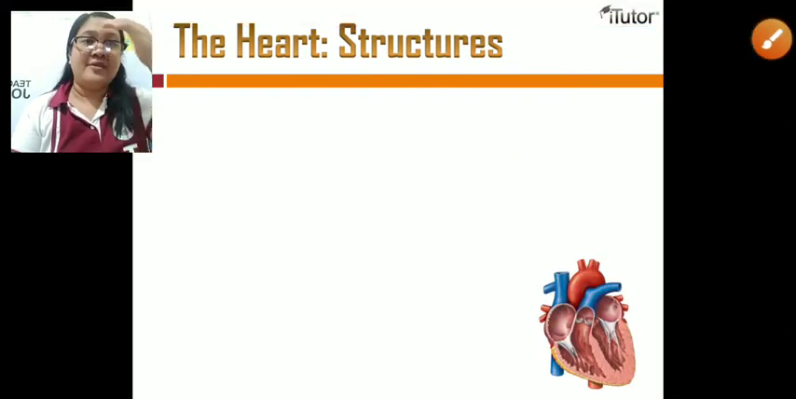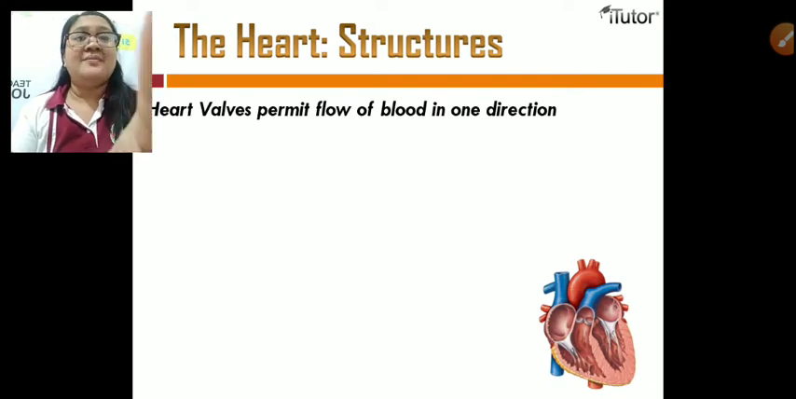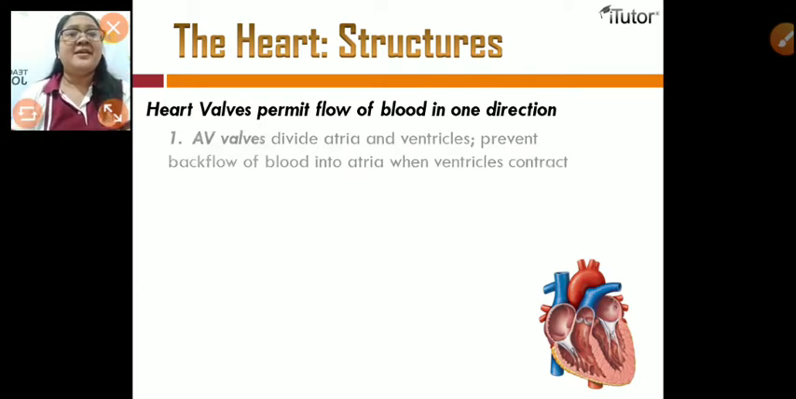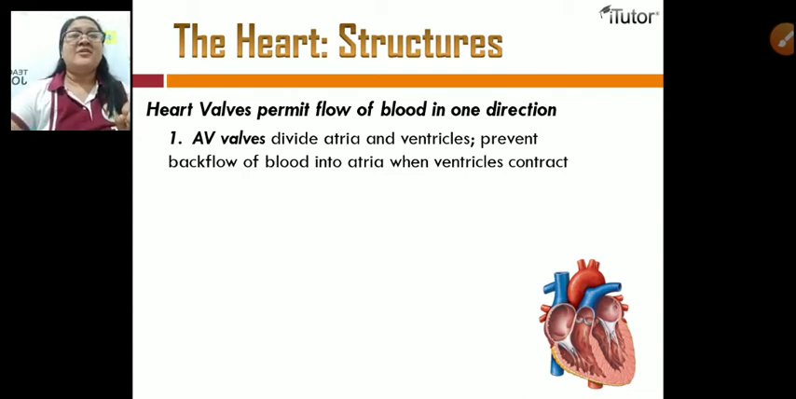Okay, let's move on to the heart structures. Our heart has valves. Heart valves permit the blood to flow in one direction. Ang aton nga heart may ara nga valves, and these valves prevent the backflow of the blood. Ang function sa mga valves nga ara sa aton nga heart, para ang blood nga naga-circulate sa aton nga heart hindi magbalik-balik, hindi mag-backward, hindi mag-backflow.